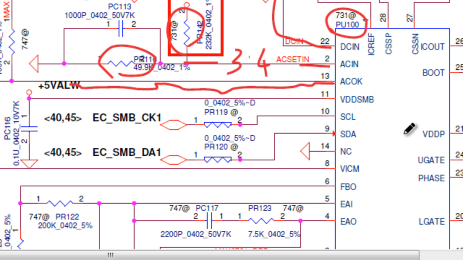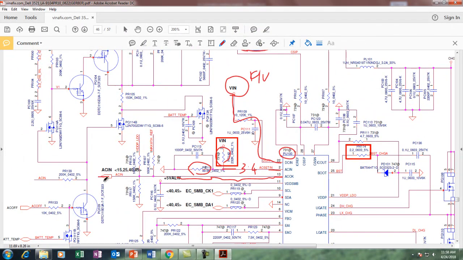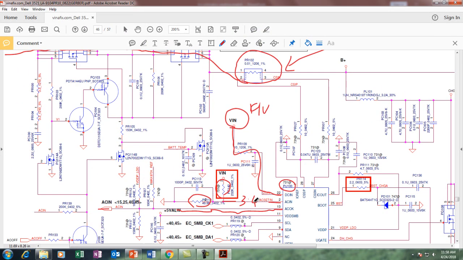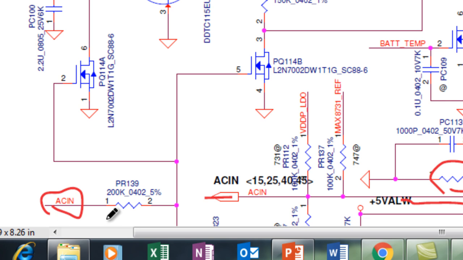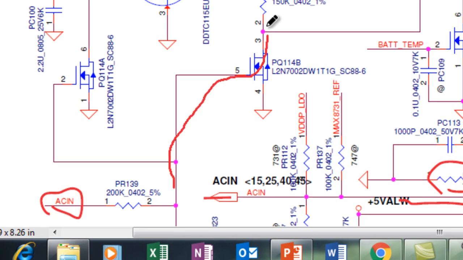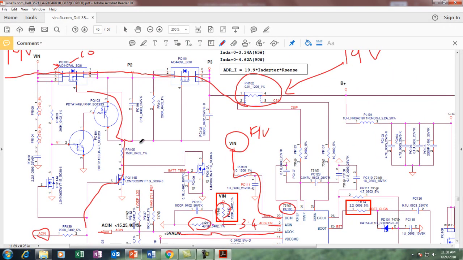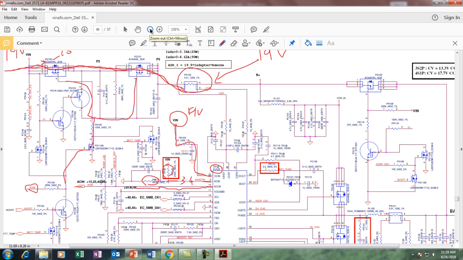After that it sends out one signal called ACOK signal out at pin number 13, and this signal goes to the SIO AC in, and after that it triggers these two MOSFETs. You can see in this area AC in comes from here. So it triggers this MOSFET and this MOSFET also, and the voltage which was halted here will travel from here to here to here to here.